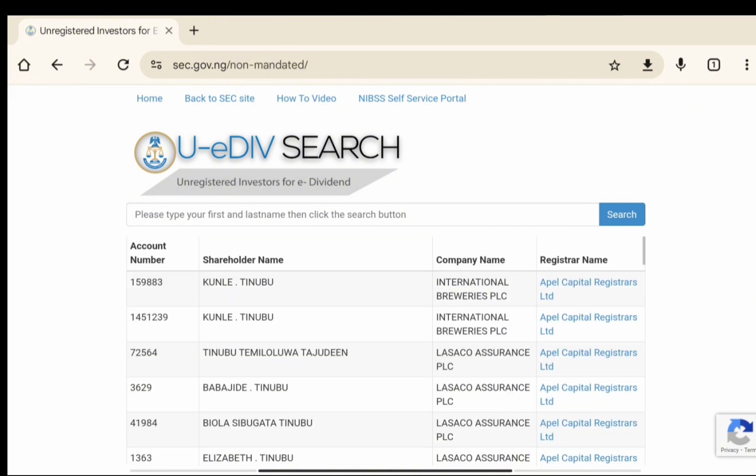So what we are going to do in this interface is click on the registrar name, and we are going to use the registrar name to claim our unclaimed dividends. I tell you, there are about 197 billion naira, I wanted to say dollars, billions of naira that is just sleeping somewhere because people are not claiming their dividends. You don't know, maybe you are a millionaire, or your parents have left something huge for you to enjoy life after their deaths. So the first thing you are going to do is click on this registrar name.